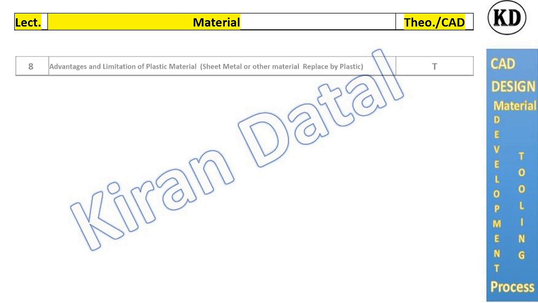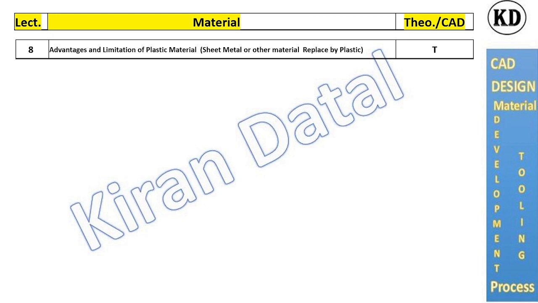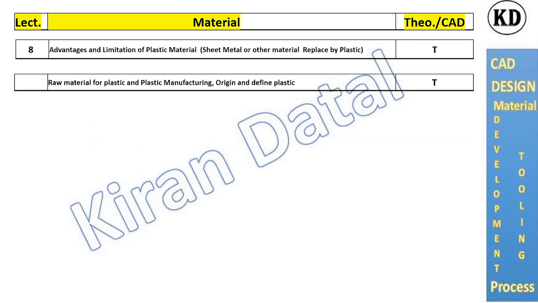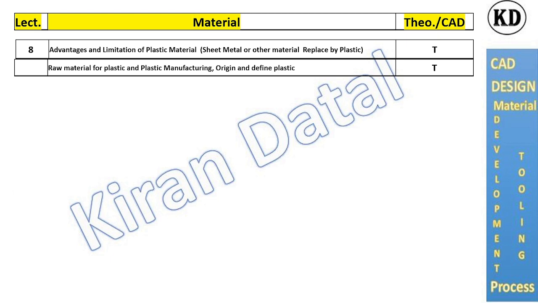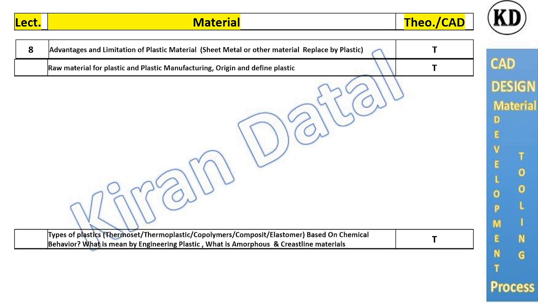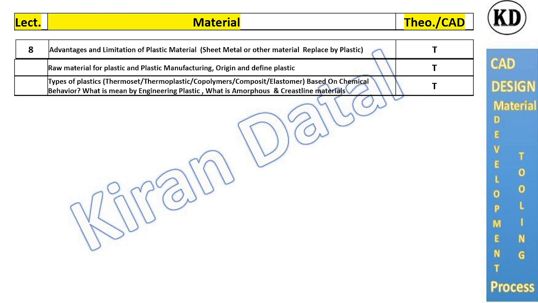Next we will cover the material selection topics. In material selection: advantages and limitations of plastics over sheet metals and other materials. Next, raw material for plastics, or the origins of plastic manufacturing: how plastic is made. Next, types of plastic.